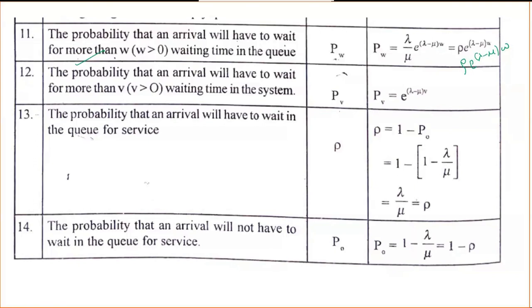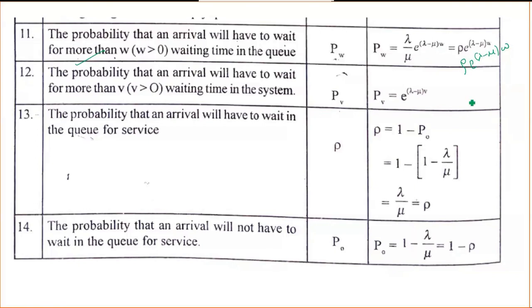If they ask what is the probability that an arrival will have to wait. And one more thing: there is no unit for any of these 14 formulas, but there is a unit for lambda and mu. For lambda and mu, you are supposed to write the unit.